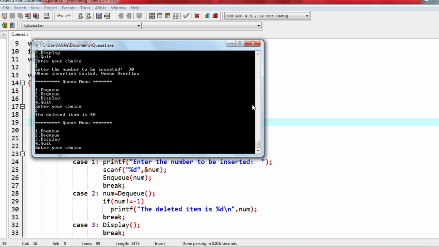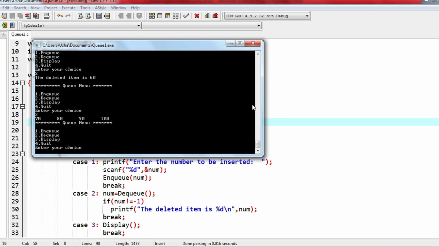Item deleted is 40. Again I'll give one more. Item deleted is 50. One more. Item deleted is 60. So 3 more elements are deleted now. Now the queue has only 4 numbers.